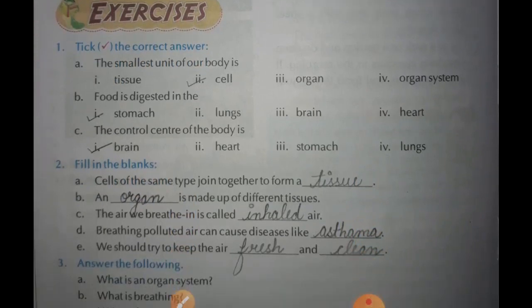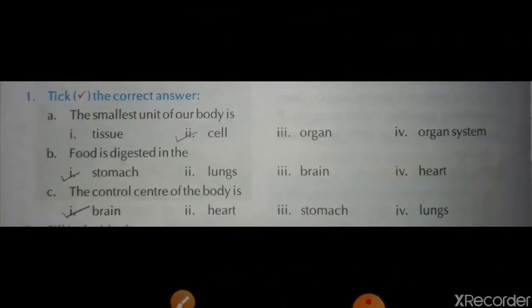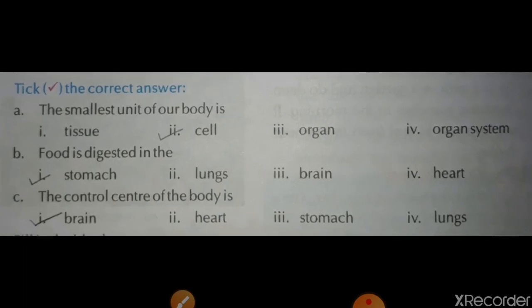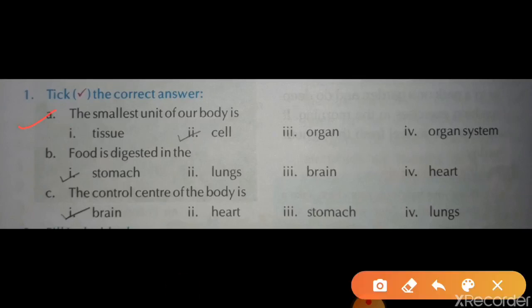Now come to the exercise. Here is your exercise. First exercise: tick the correct answer. Your first question, the smallest unit of the body is cell. Answer is cell. Next, the food is digested in the stomach. Answer is stomach. Next, the control center of the body is brain. So this is the answer of your first exercise.